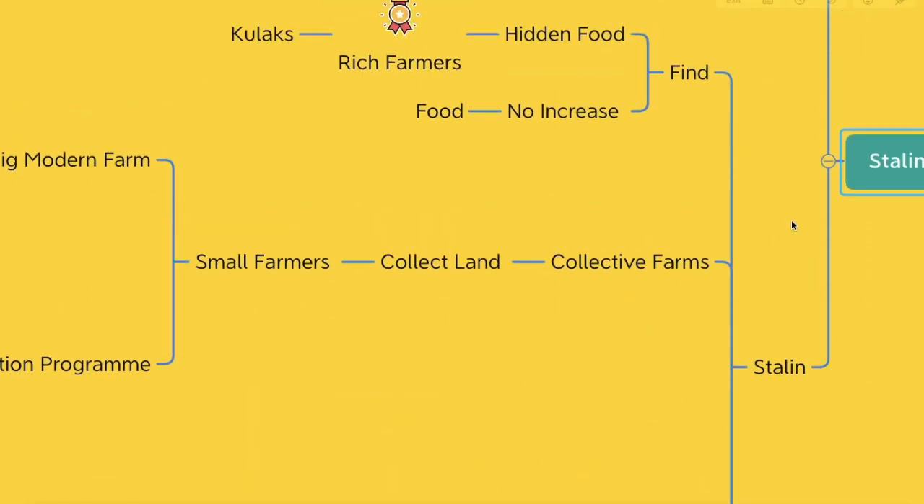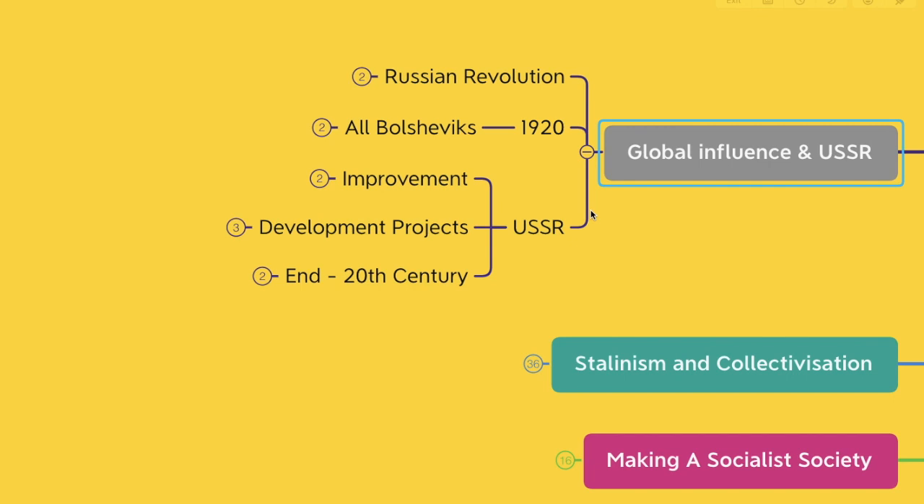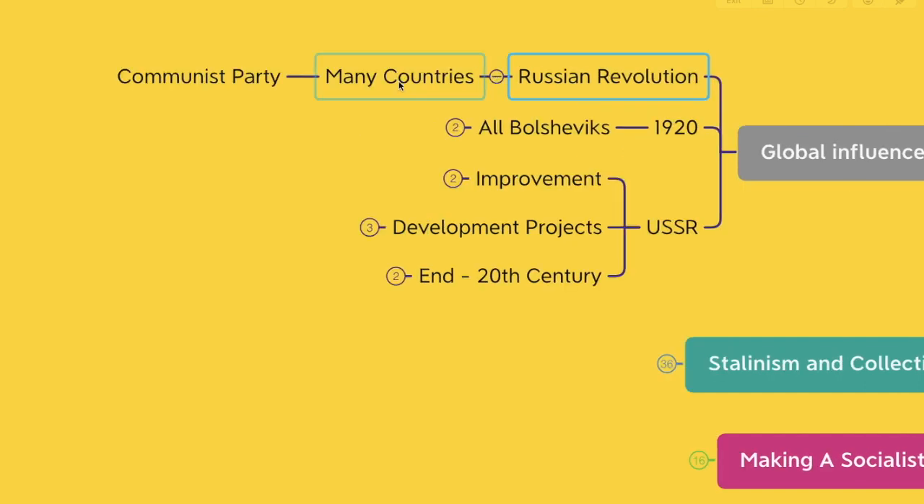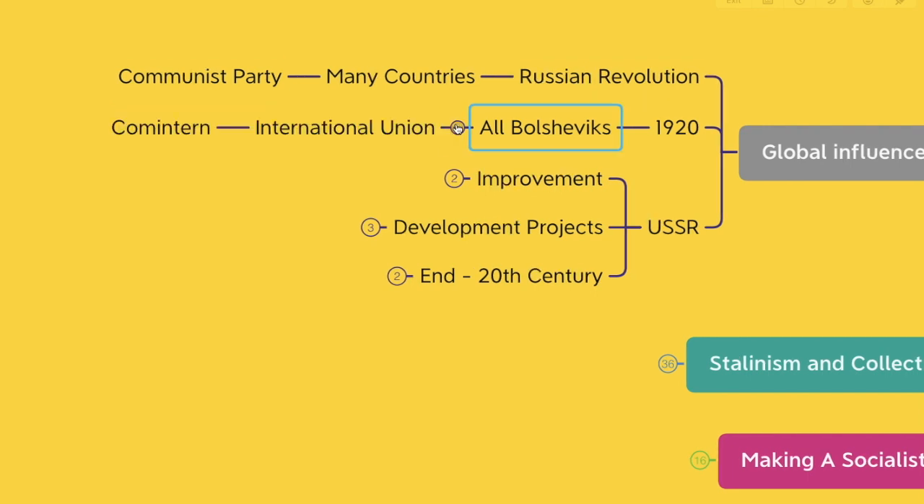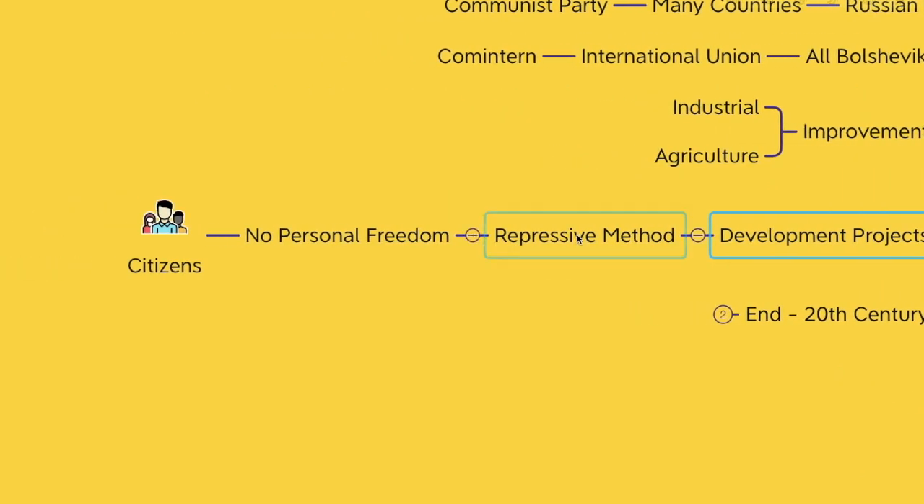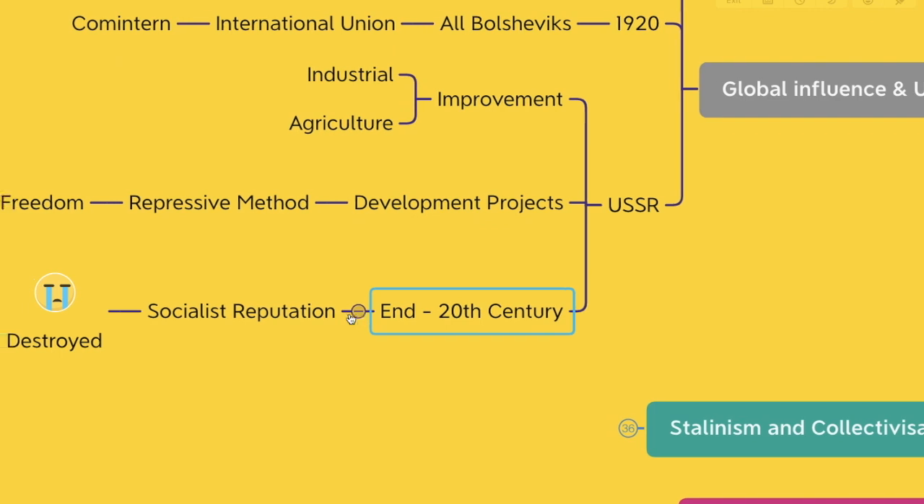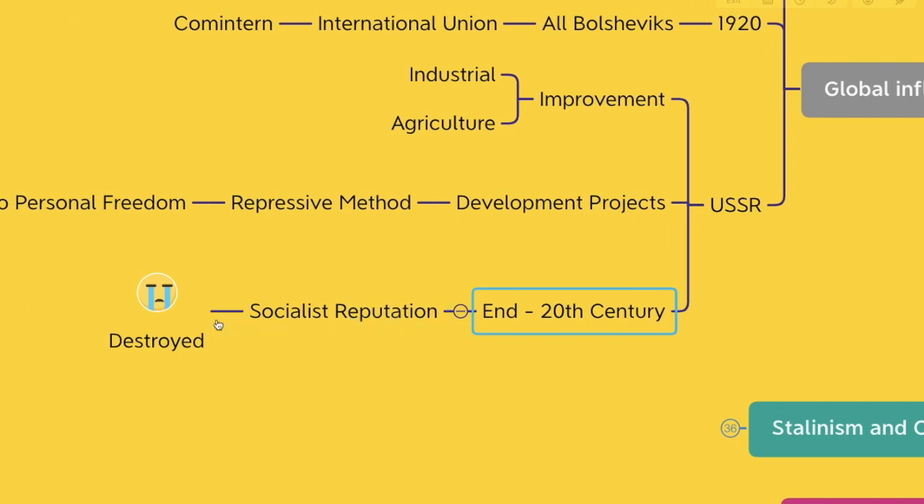Let's look at the last part, that is global influence and USSR. In your book, this is part 5, which is very short. So I thought of combining it together. Because of the Russian Revolution, many countries started to have Communist Parties. In 1920, all Bolshevik members made an international union called Comintern. But when it came to development projects, they used repressive methods, which means there was no personal freedom given to the citizens. By the end of the 20th century, socialist reputation was destroyed.